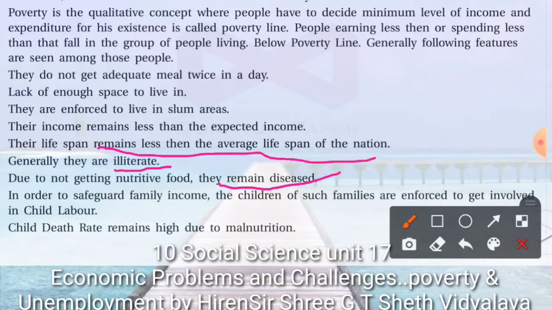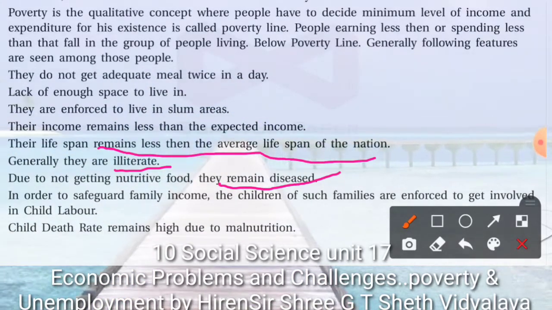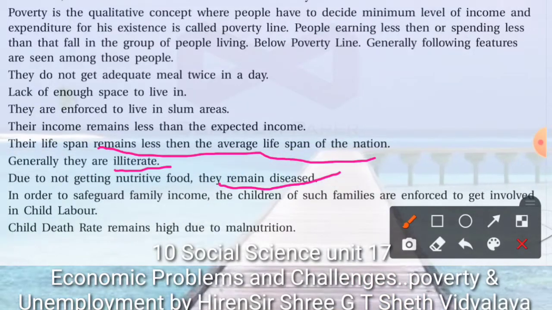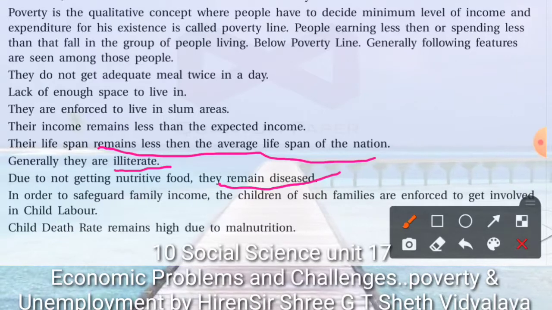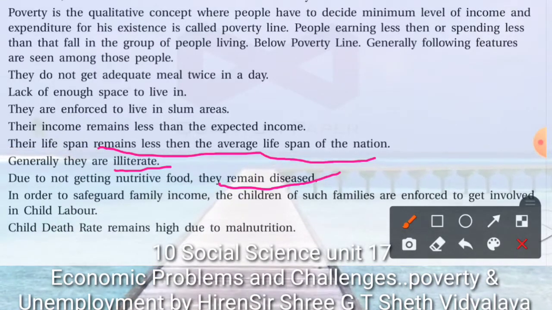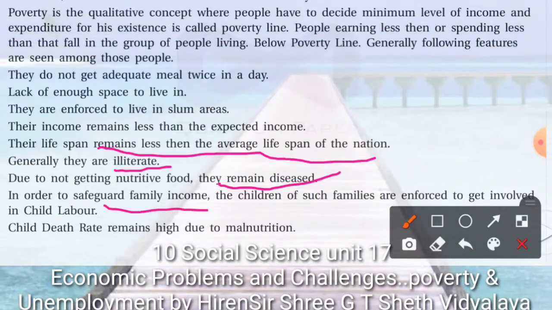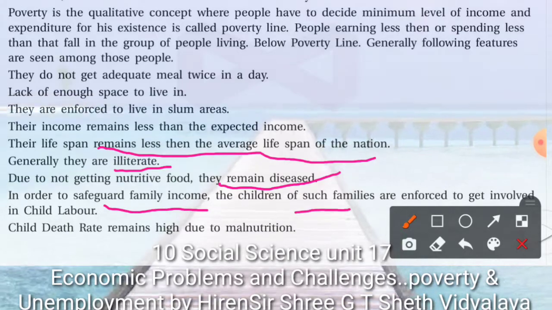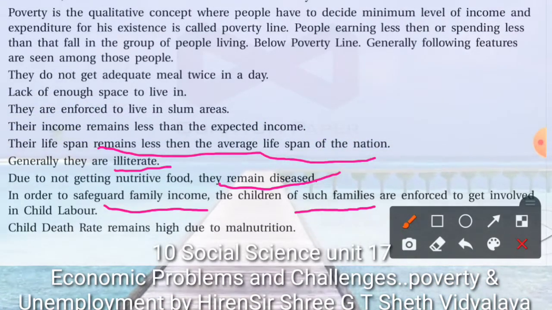because of the lack of food, because of the lack of a good house to live in, or, in other words, other facilities which are the basic needs to live, they will not have. Second one, in order to safeguard family income, the children of such families are forced to get involved in child labor.